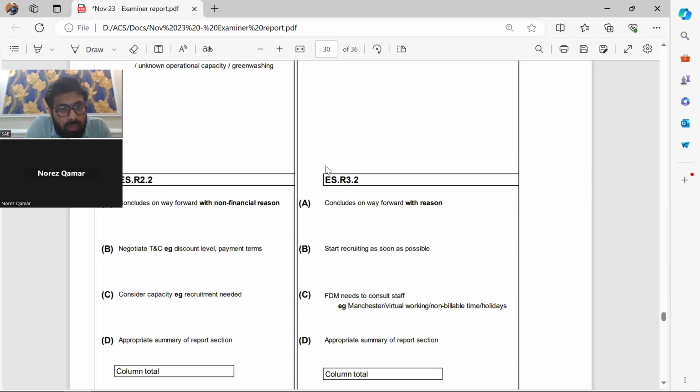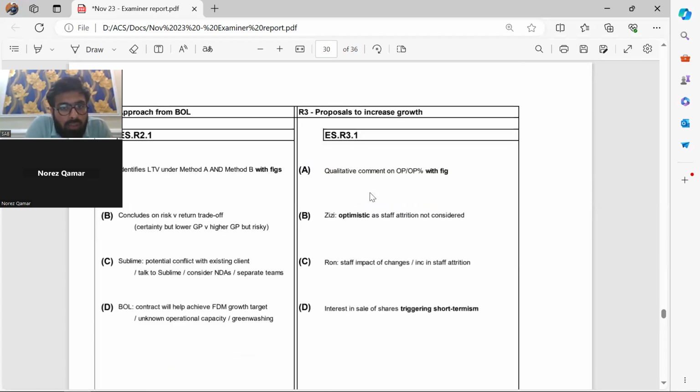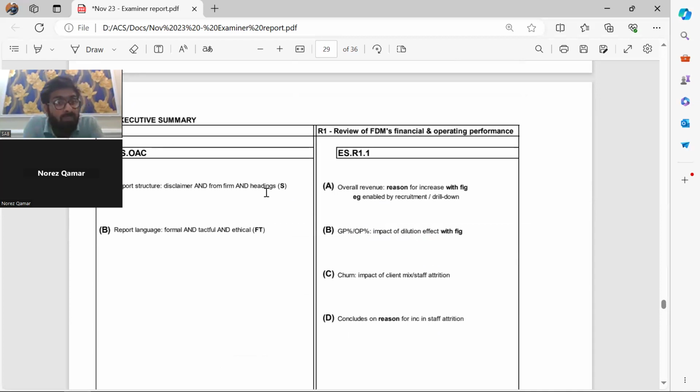Executive summary of requirement two, executive summary of requirement three. So these are the boxes, the boxes of executive summary. Now see what they expect from you in the executive summary, because you made one yesterday.